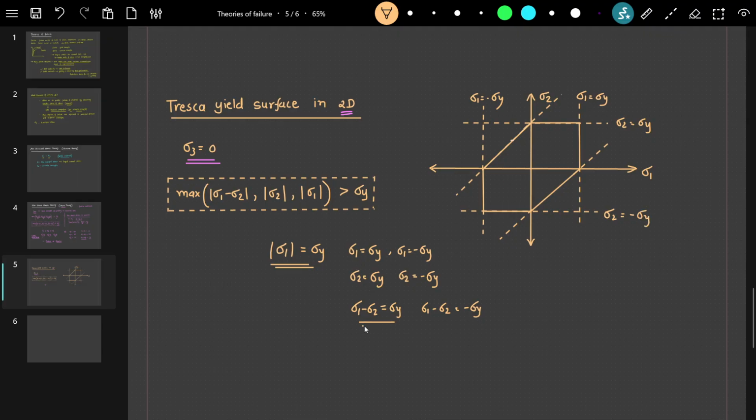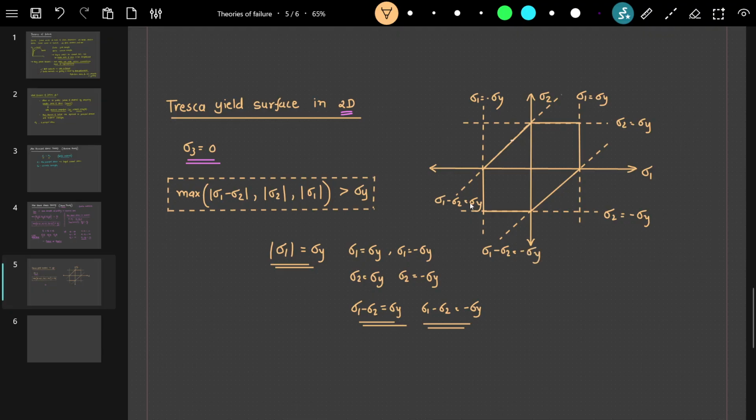And these two lines: this line is sigma 1 minus sigma 2 equal to sigma y, whereas this line is sigma 1 minus sigma 2 equal to minus sigma y.